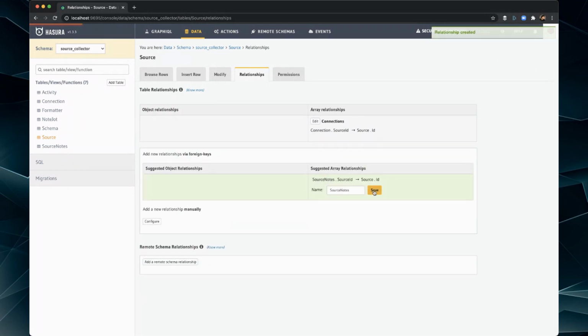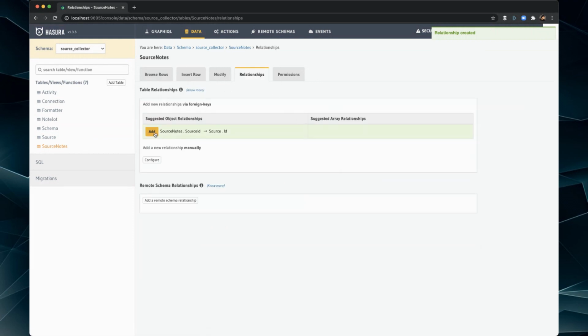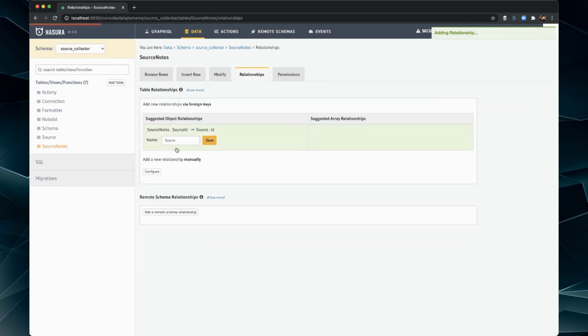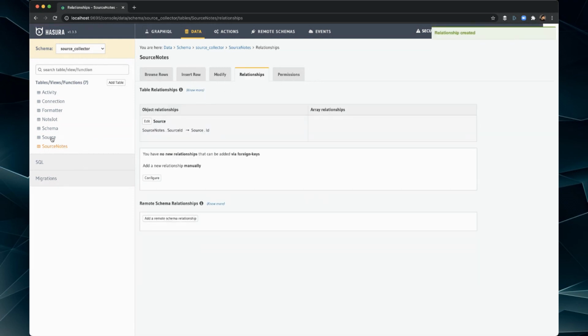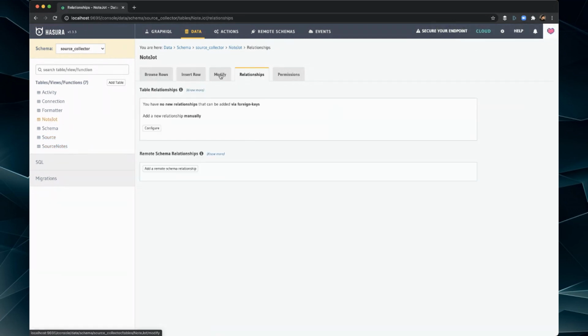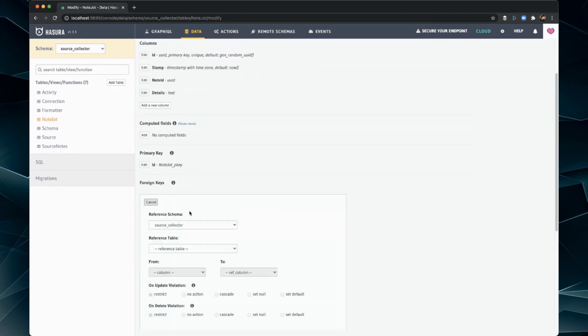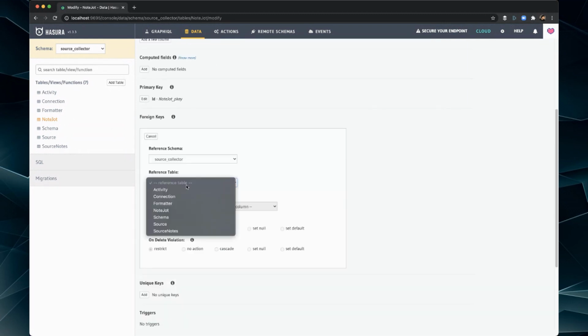We're going to add this one. And then source notes, relationships, add that one. Okay. So source, and then note jot. Cool. And now we're going to add a foreign key. There we go. So note jot is back in there now.